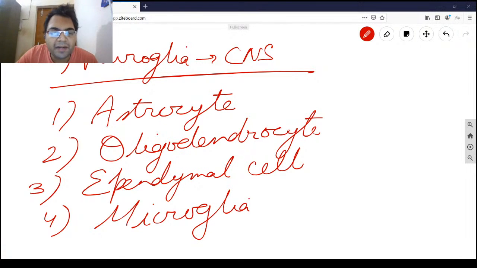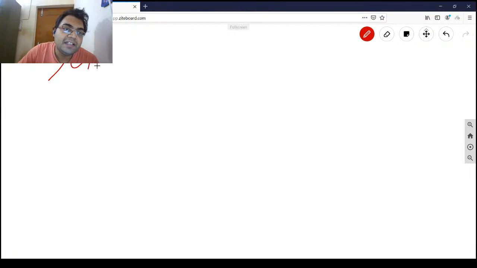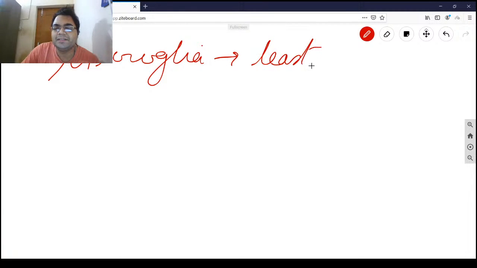So microglia are very specialized cells. These are the least numerous type of neuroglia present in the CNS. And they are known as the phagocytes. They have slender processes with multiple fine branches, and they are mainly the phagocytes. So the most numerous is the astrocyte, and microglia is the least numerous. Okay, it comes in NEET examination. Pick the least numerous one.